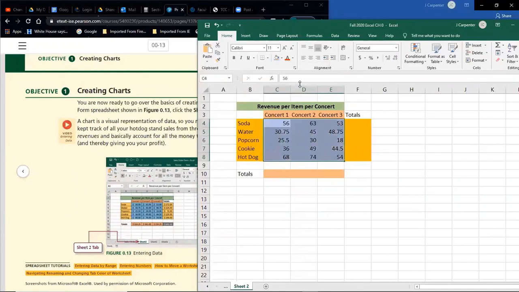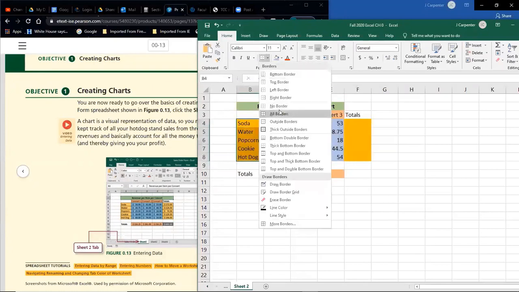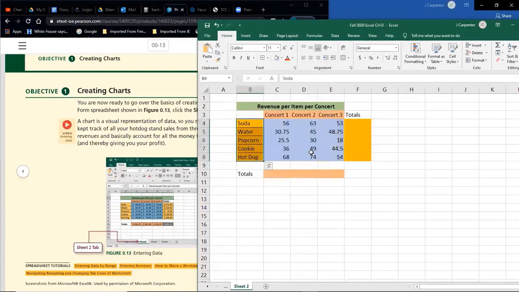But there's still a few more things that aren't quite right with this. All of these are gridded. So I could have done that when I was doing the individual colors and used the border and selected all borders. I could have done those separately, and these separately, and these separately, and these separately, and then these separately.